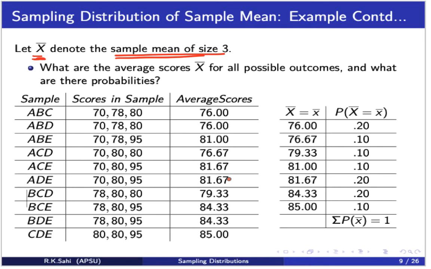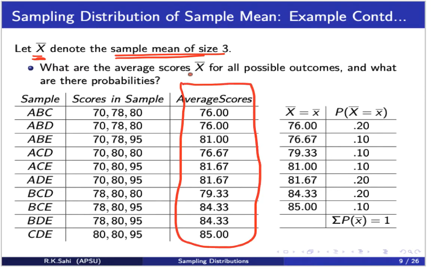Now we are going to collect all these average scores, because these average scores are a random variable, depending upon the random sample data sets we picked up.